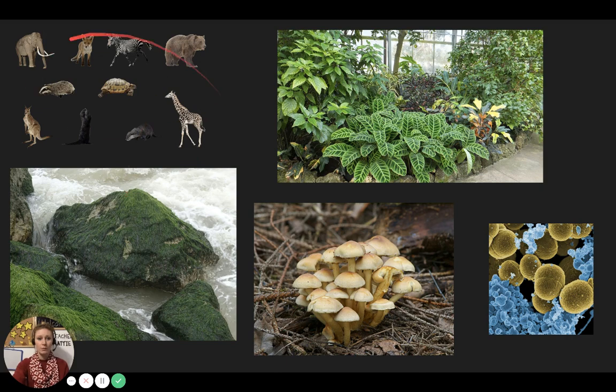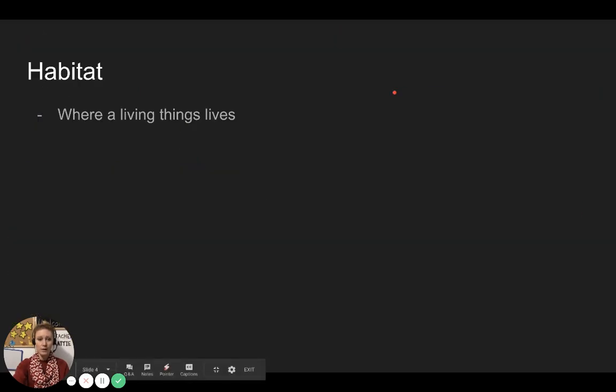We have animals, plants, algae, fungi, bacteria. All living things have a habitat. It is where a living thing lives.